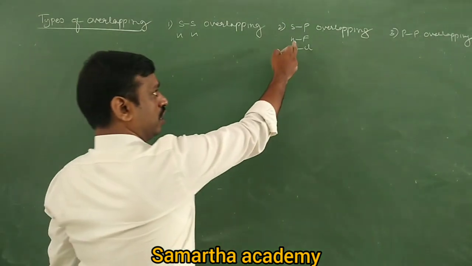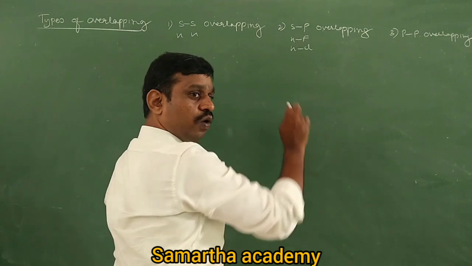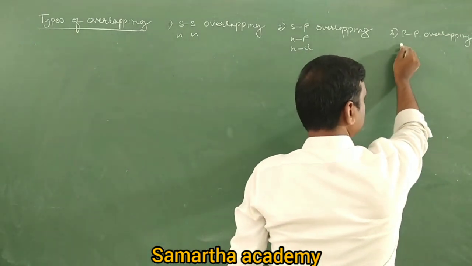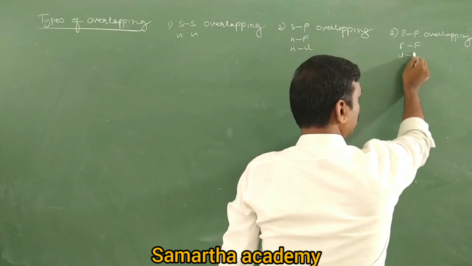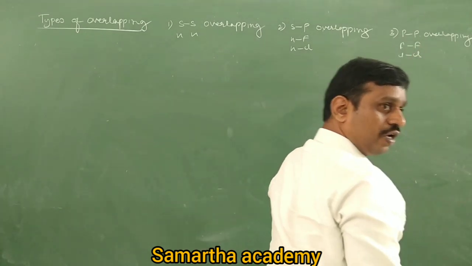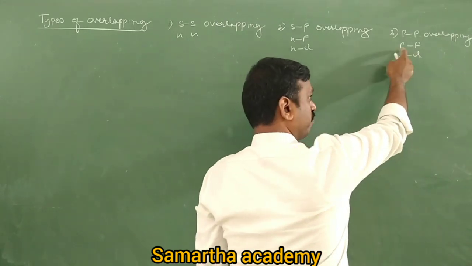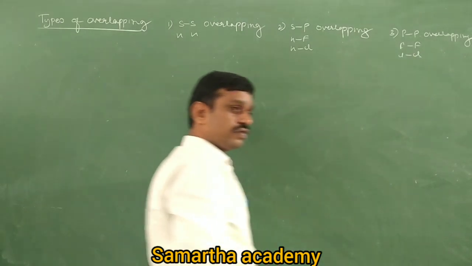Here H has an s orbital, F has a p orbital, s and p overlap. Next, you can take F2, Cl2, Br2, I2, which have two p orbitals. The p orbital of one fluorine and the p orbital of the other fluorine overlap.